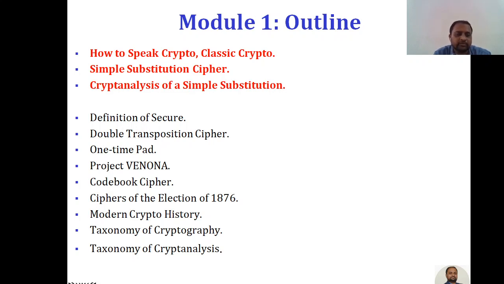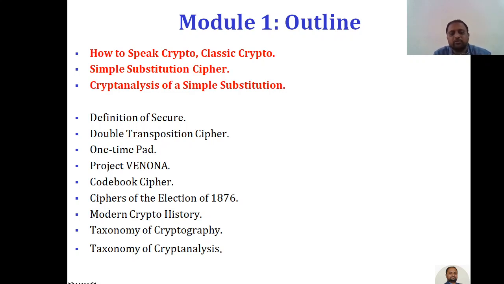After that, we'll discuss the definition of secure, double transposition cipher, one-time pad, and Project Venona. Based on those concepts, we'll be discussing Project Venona. Then the codebook cipher, and ciphers of the election. These are all some examples. Ciphers of the election of 1876, modern crypto history, taxonomy of cryptography, taxonomy of cryptanalysis.